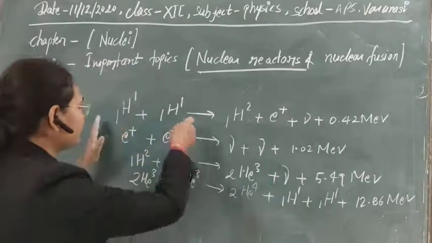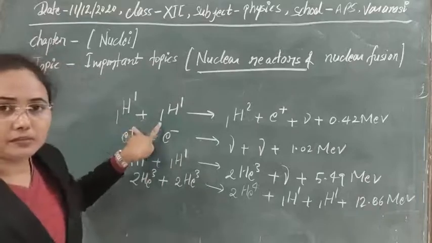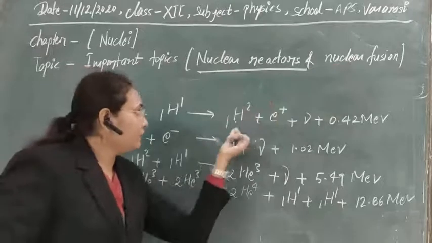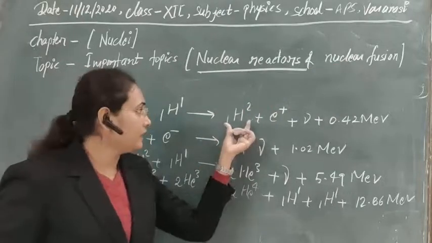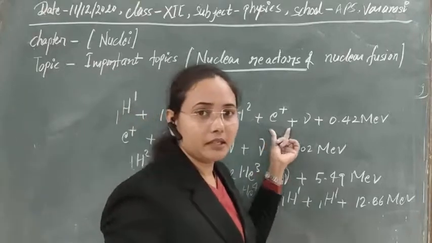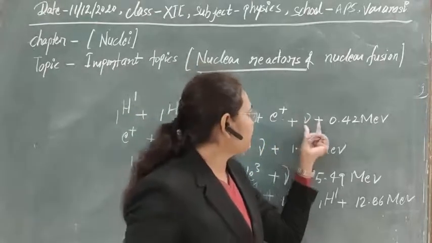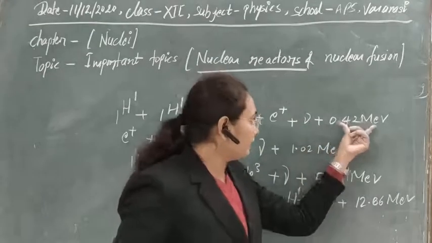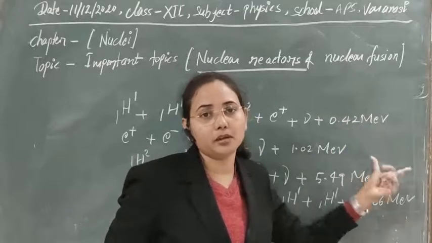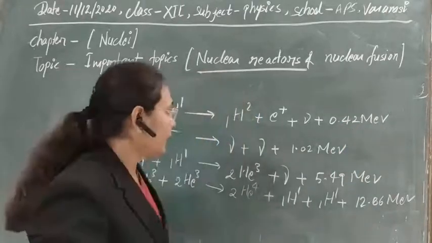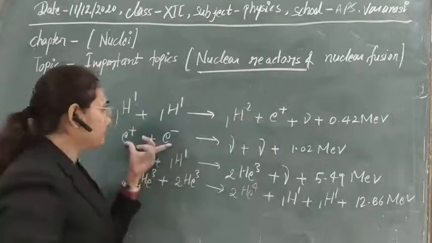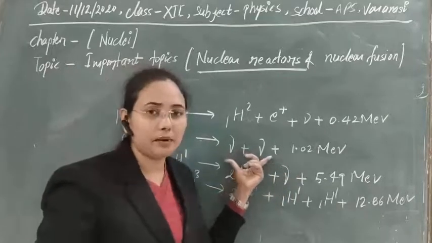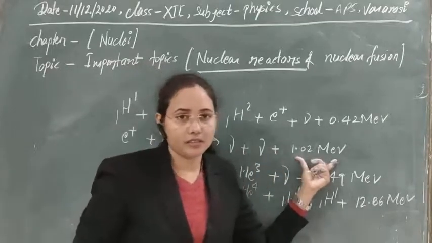In this case, first of all two hydrogen nuclei are fused together to form an isotope of hydrogen, and in this process a positron is emitted. With the emission of this positron, a neutrino particle is also emitted, and a huge amount of energy, of the order of mega electron volts, is released. Again, these positron particles, if they combine with the electrons of hydrogen, then they produce gamma rays and also a huge amount of energy.